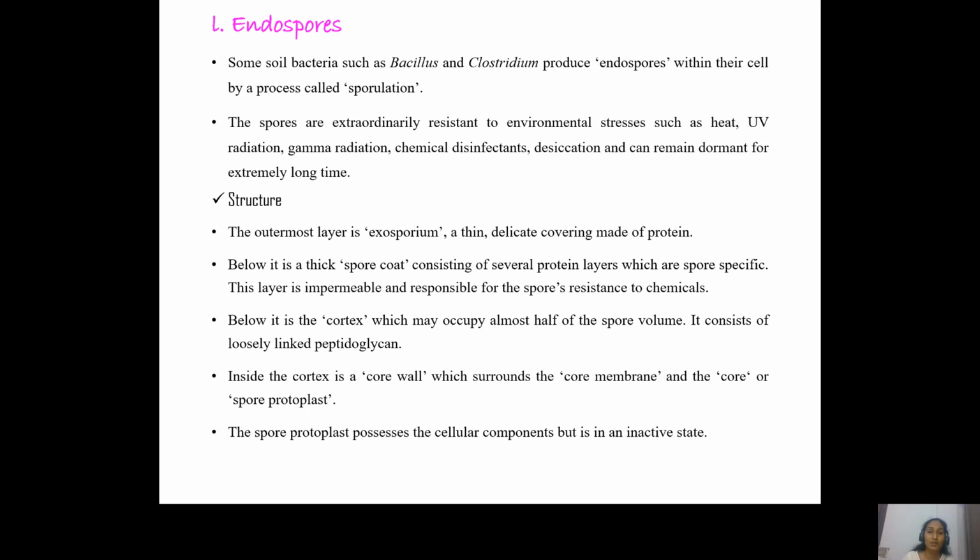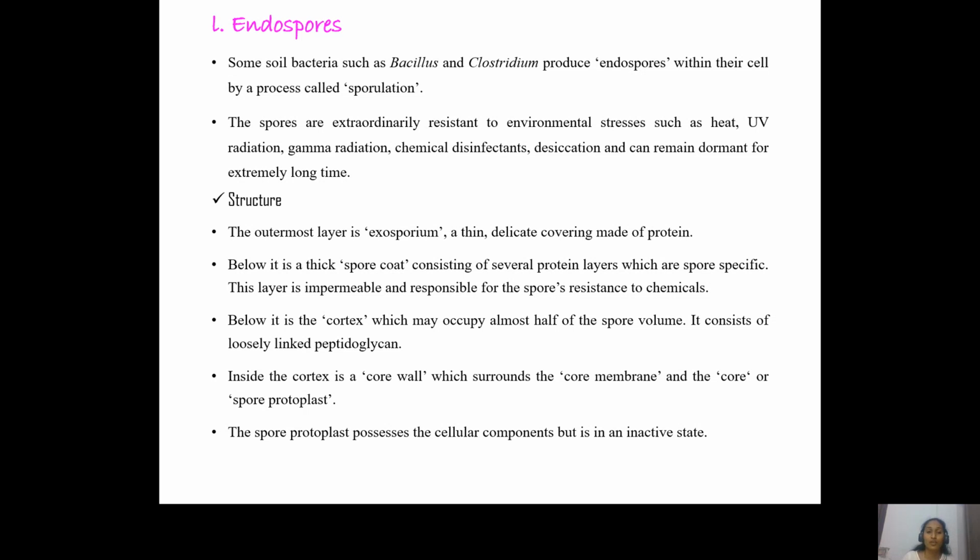They are very specialized structures that give the cell an extraordinary property, helping it survive excessive environmental stress conditions like ultraviolet radiation, gamma radiation, chemical disinfectants, and desiccation. Bacteria which form endospores can survive in these forms for thousands of years. And when favorable conditions come back, they can simply regrow and form normal bacteria, or vegetative cells.